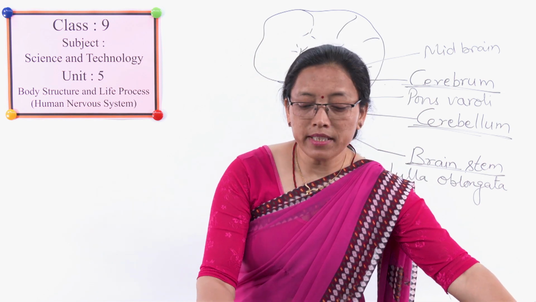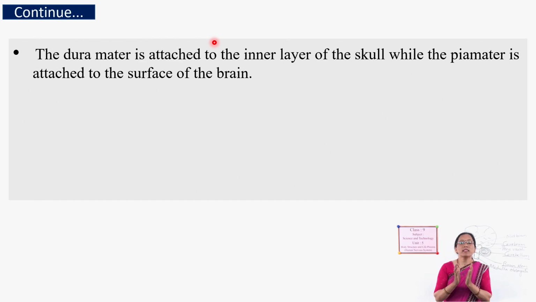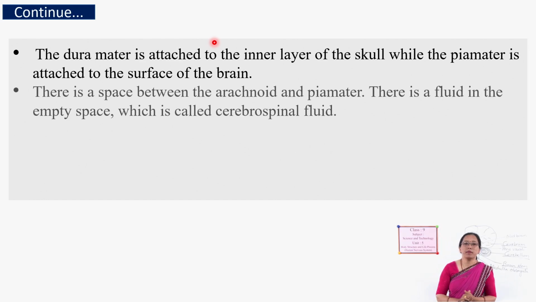Between the arachnoid and pia mater there is a gap, and that gap is filled with a liquid, a fluidy substance.